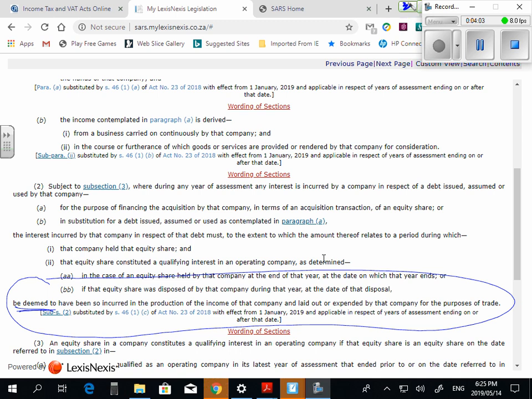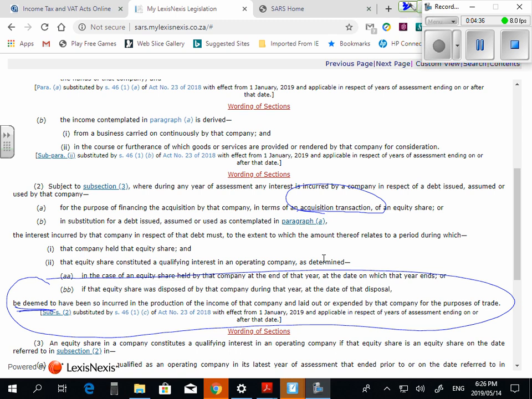Let's look a little bit higher up in subsection 2. It says, subject to subsection 3, where during any year of assessment, any interest is incurred by a company in respect of a debt issued, assumed, or used by that company. So any debt issued, so basically there's interest payable. And then it says, for the purpose of financing the acquisition in terms of an acquisition transaction. Do you guys see the words acquisition transaction there?